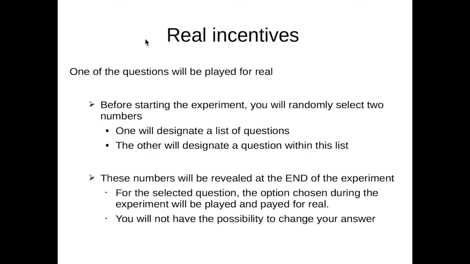Real incentives. One of the questions will be played for real. Before starting the experiment, you will randomly select 2 numbers. One will designate a list of questions. The other will designate a question within this list. These numbers will be revealed to you only at the end of the experiment. For the selected question, the option chosen during the experiment will be played and paid for real. You will not have the possibility to change your answer. Because you do not know which question will be played for real, it is in your interest to give sincere answers to all the questions.